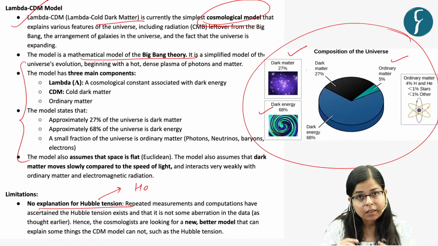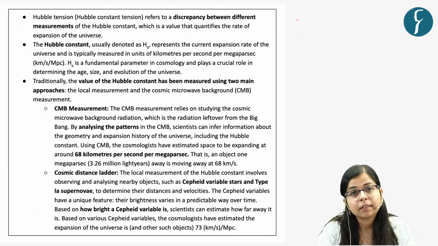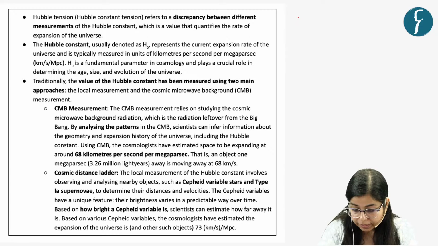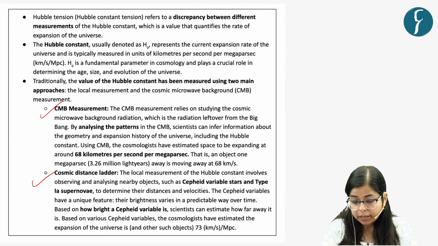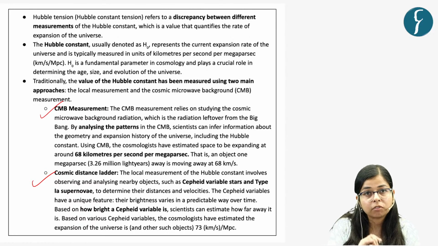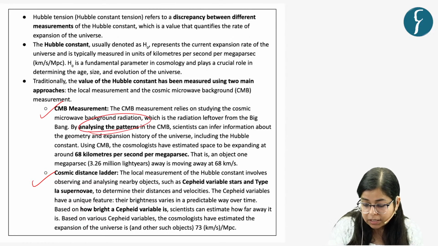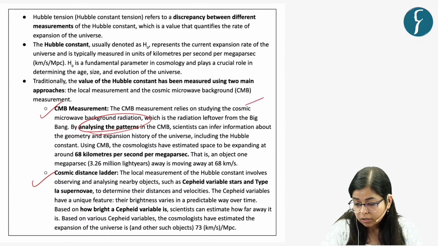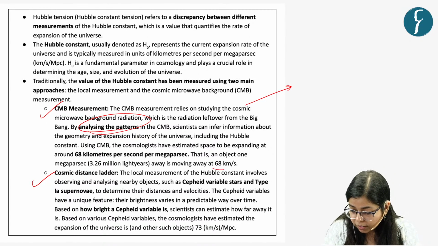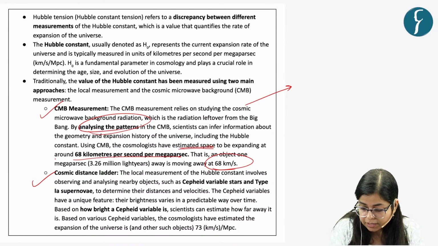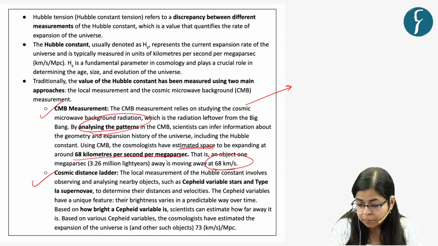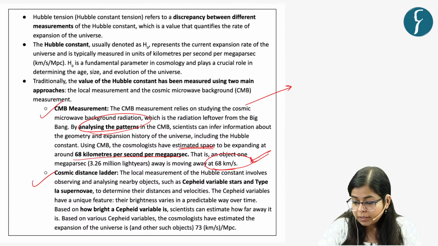But now see, there are certain anomalies, certain discrepancies in estimating how fast the universe is expanding. We can measure how fast the universe is expanding by measuring this cosmic microwave background radiation. By analyzing the pattern of the CMB, we can measure how fast the universe is expanding. Via it, it has been found that the universe is expanding at 68 kilometers per second per megaparsec. The details are given here.